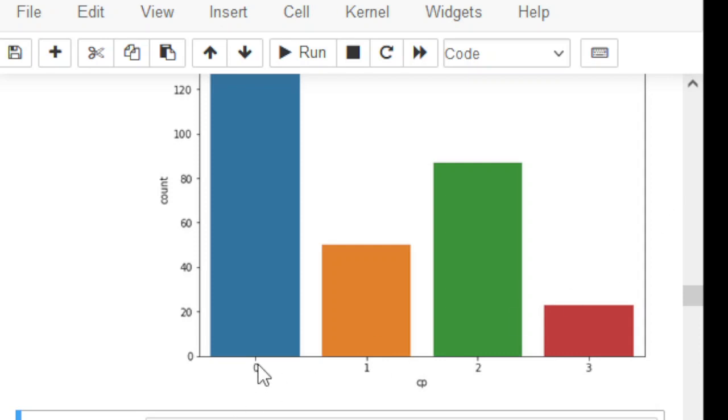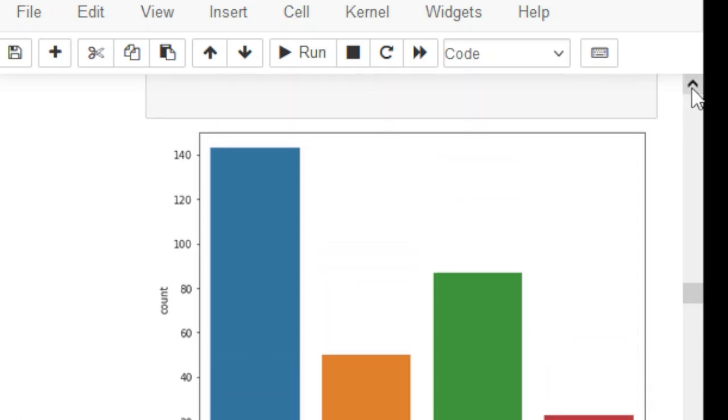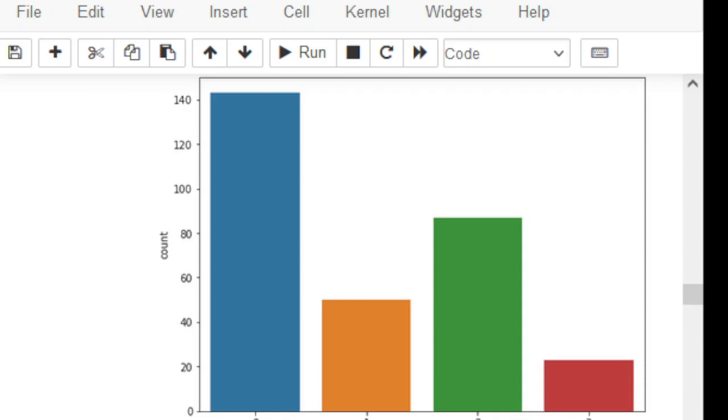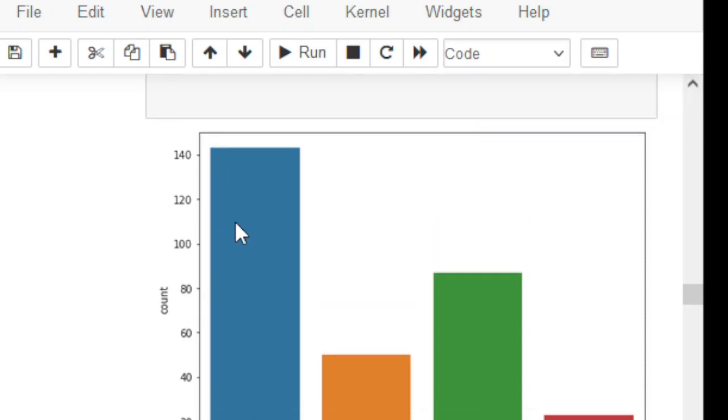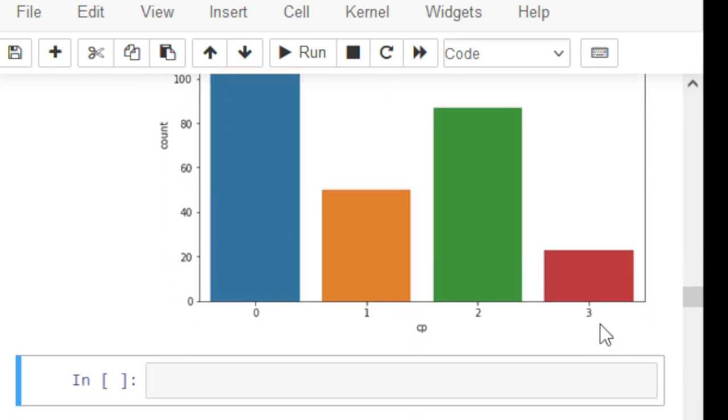So if the patients have typical angina, the graph shows that patients with typical angina are at more risk of heart disease. Similarly, if a patient has chest pain type 3, they are at much lower risk of heart disease.